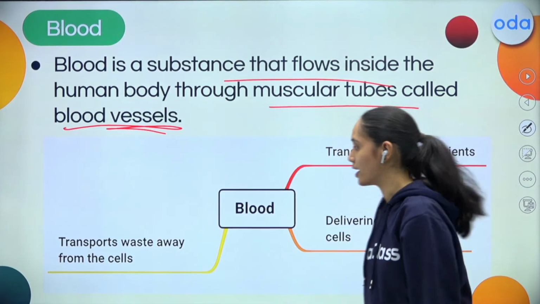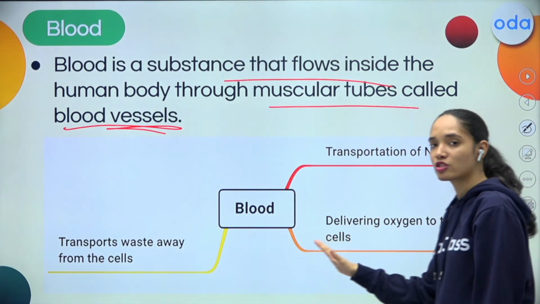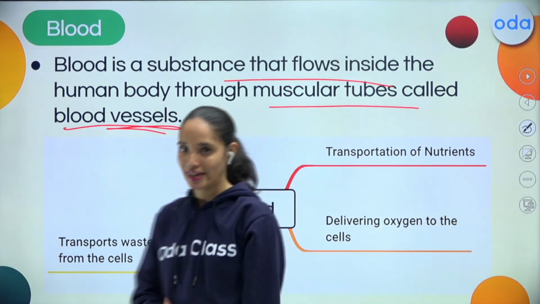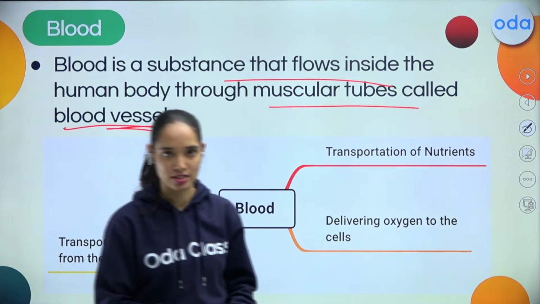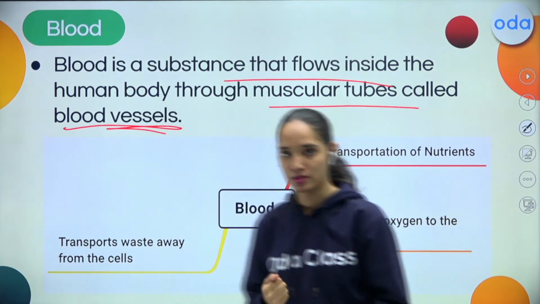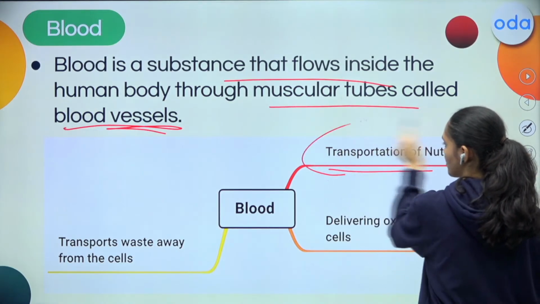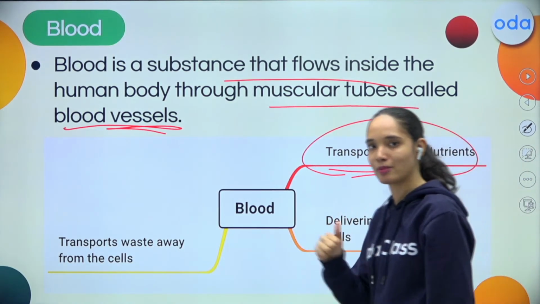And my dear students, here are the important functions that blood performs. First, the food that we eat, which gets digested, where the nutrients are absorbed, those are transported by the blood. So transportation of nutrients is done by the blood.